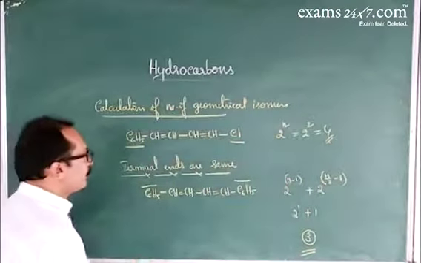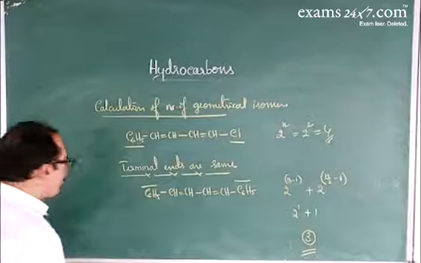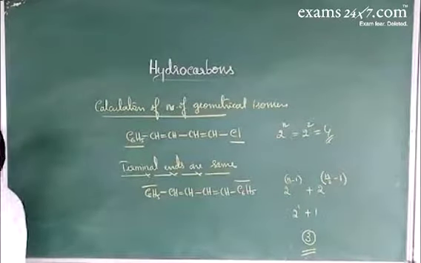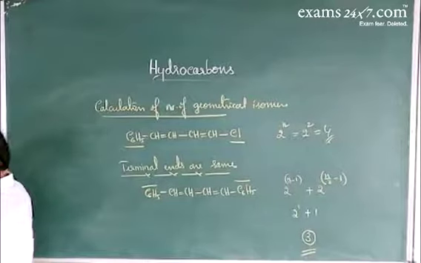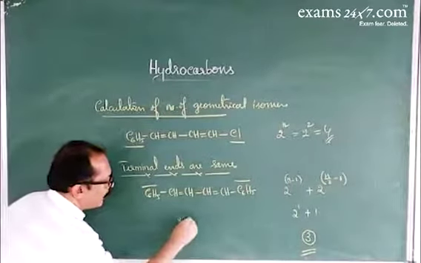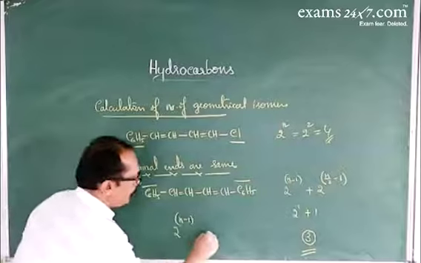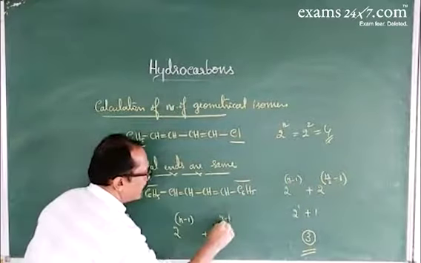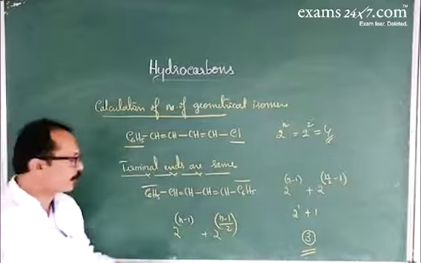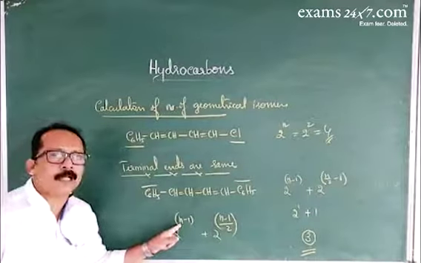Now, if an odd number of double bonds are present, in the case of an odd number of double bonds, we can calculate 2 to the power (n minus 1) plus 2 to the power ((n minus 1) divided by 2), where n is the number of double bonds.